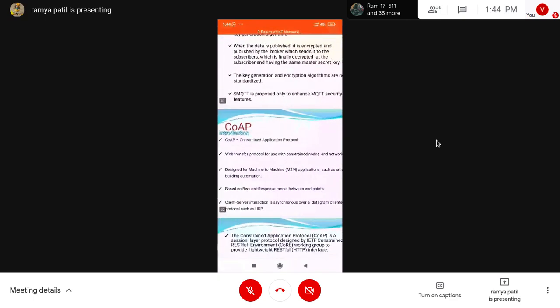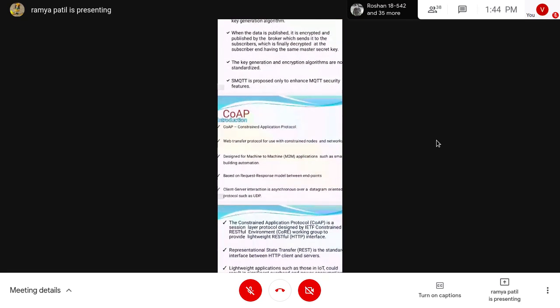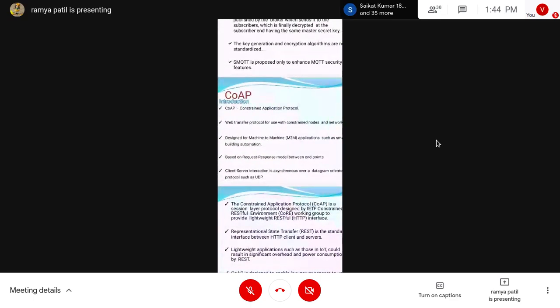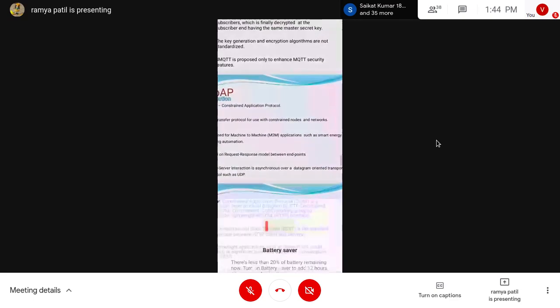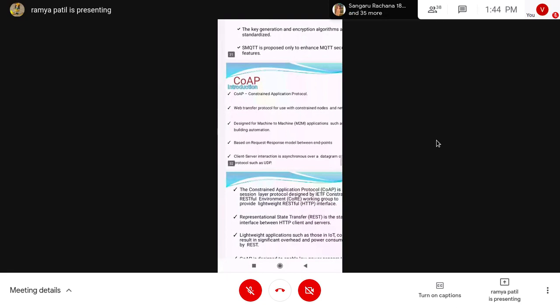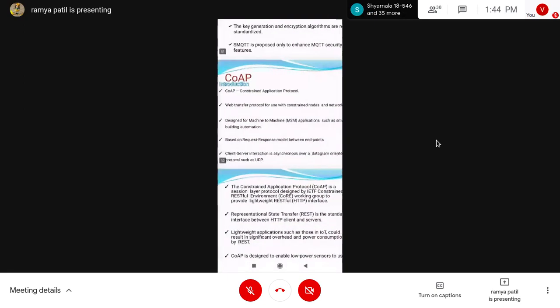Okay, the next protocol we have is COAP. COAP means Constrained Application Protocol. This is a web transfer protocol used for constrained nodes and networks, designed for machine-to-machine applications such as smart energy and building automation. Before, we were talking that MQTT is a publish and subscribe based model, but this is a request and response model between the endpoints.